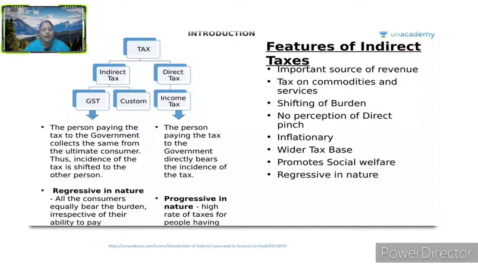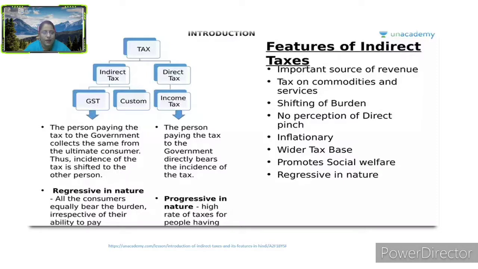Now, let us see the classification of taxes. The taxes are indirect tax and direct tax, as we just understood. Now, let us see what the indirect taxes are. That is GST and customs. The person paying the tax to the government collects the same from the ultimate consumer. Thus, the incidence of the tax is shifted to the other person.